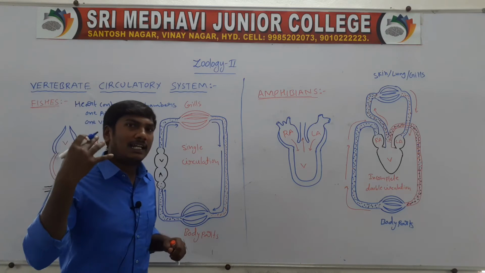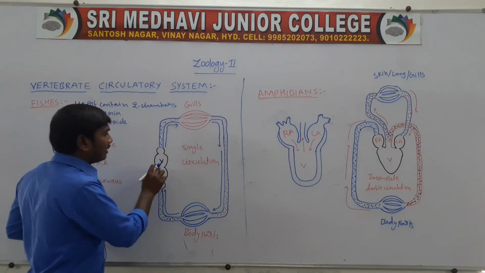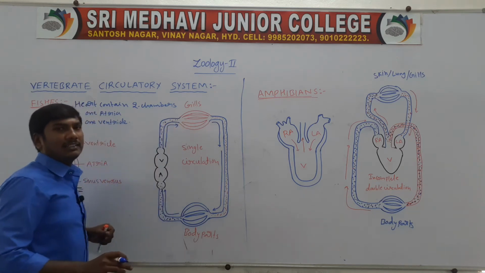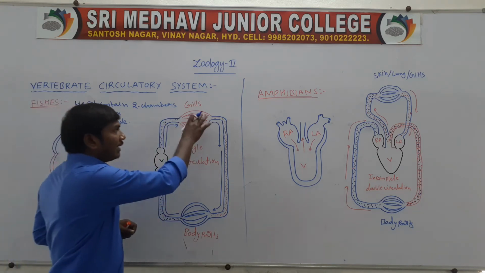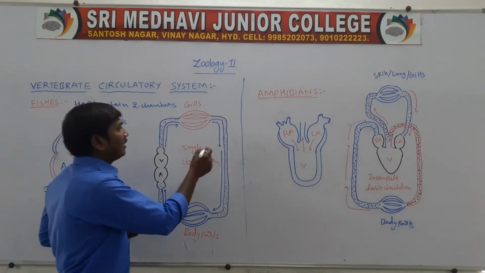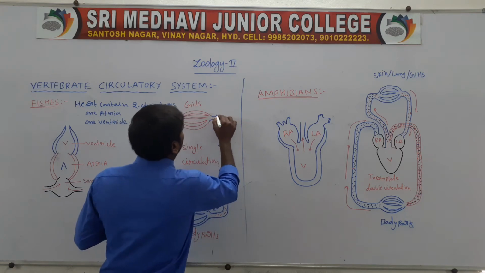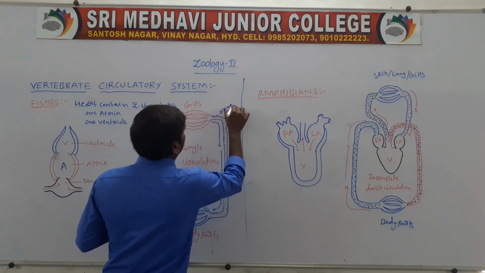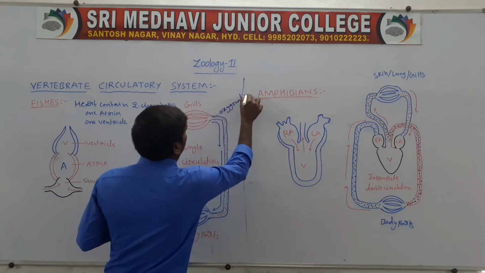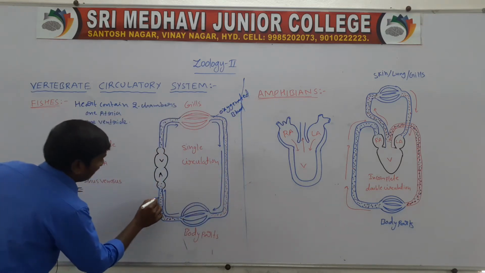The fish's respiratory organs are the gills. In the gills, the blood is purified, and the purified blood is oxygenated blood.